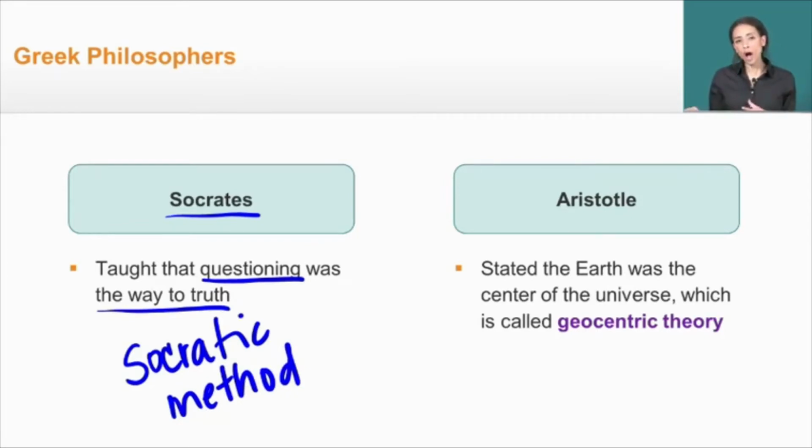Now, later on, we see another Greek philosopher, Aristotle, develop something called the geocentric theory. And in this geocentric theory, we see that the Earth is believed to be at the center of the universe. Now, for hundreds of years, this geocentric theory held up because it was in line with many Christian beliefs. But during the scientific revolution, we're going to start to see this theory challenged. Let's take a moment to review what we've learned so far.